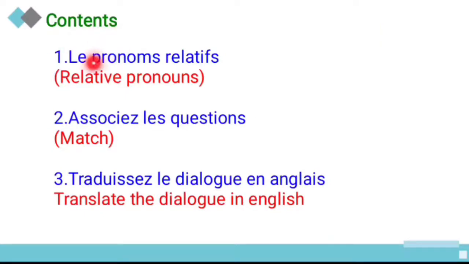And let's see today's content. One is le pronom relatif, it means relative pronoun. And second one, associer la question, it means match the following question. And third one, traduire le dialogue en anglais, it means translate the dialogue in English. These are the contents we are going to see today.